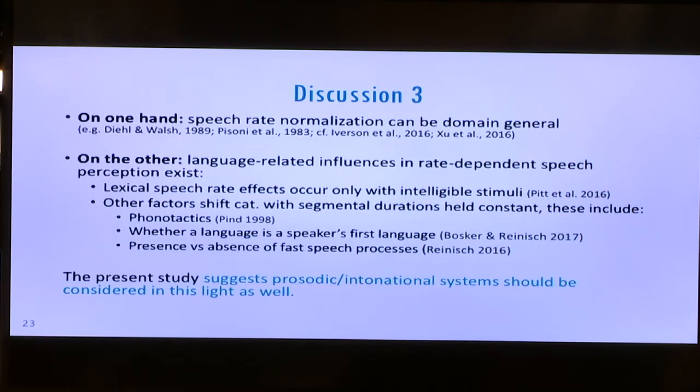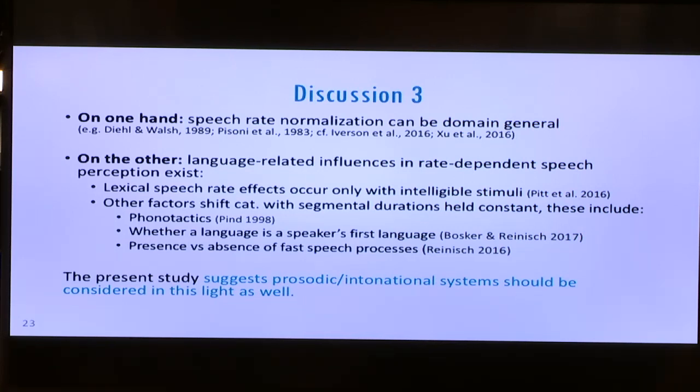Now, these results also bear on an interesting issue in the speech perception literature, which has to do with the mechanisms underlying rate-dependent speech perception and speech rate normalization. We know well that speech rate normalization can be domain general, occurring with non-speech stimuli, and there's lots of research showing this. But on the other hand, there are some documented cases of influences in rate-dependent speech perception that seem linked to the language system. On the one hand, lexical speech rate effects, whereby the presence or absence of a word is perceived on the basis of changes in speech rate, occur only when the stimuli are intelligible as speech.